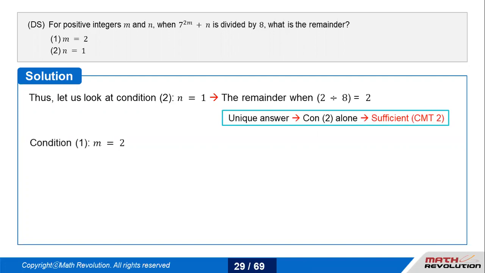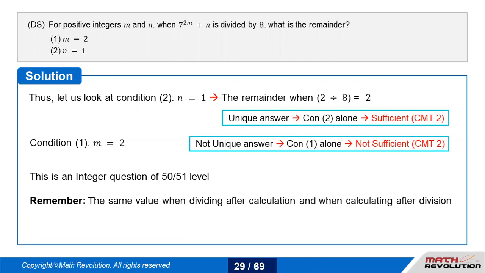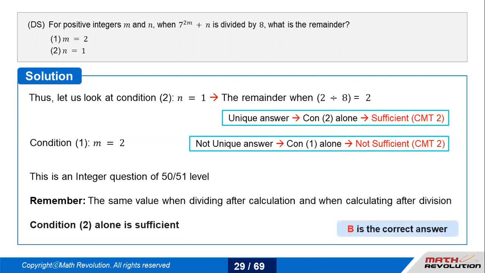This condition is sufficient. Now condition 1 says m equals 2. But what about n? n could be anything. I agree that it's positive, but it could be anything. So this is not sufficient. So it is always to be considered that condition 2 alone is sufficient in this particular question.